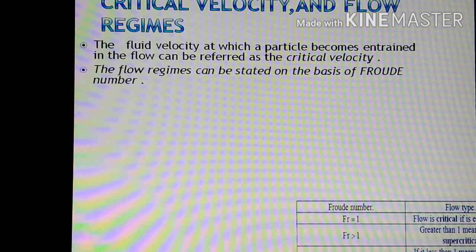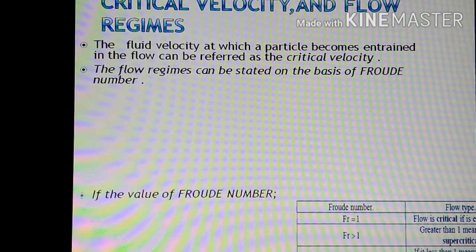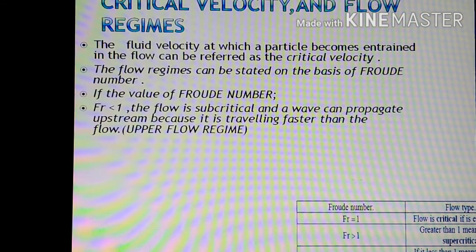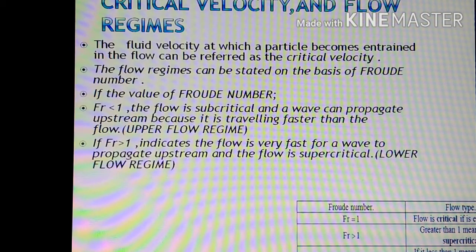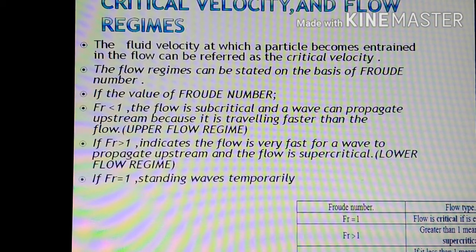Now we'll be dealing with the critical velocity and the flow regimes. The fluid velocity at which a particle becomes entrained in a flow is referred to as the critical velocity. The flow regimes can be stated on the basis of the Froude number.